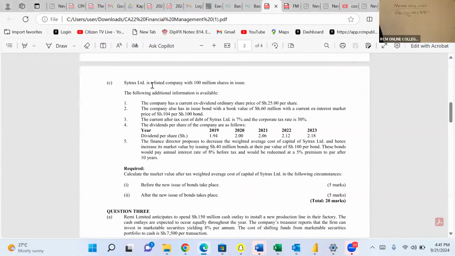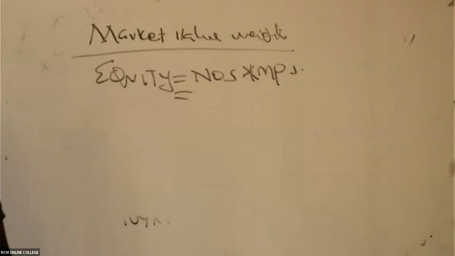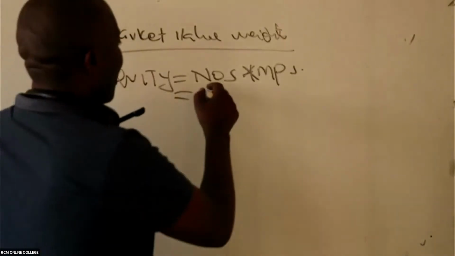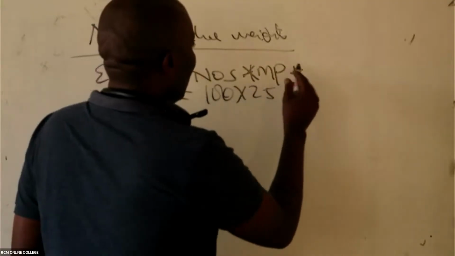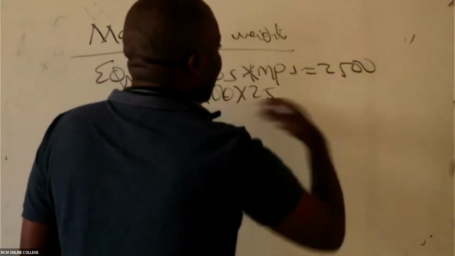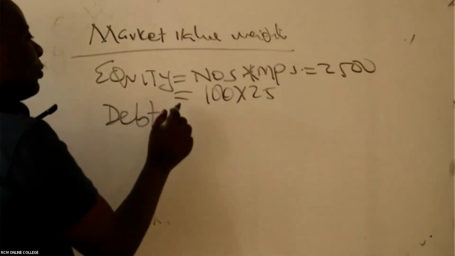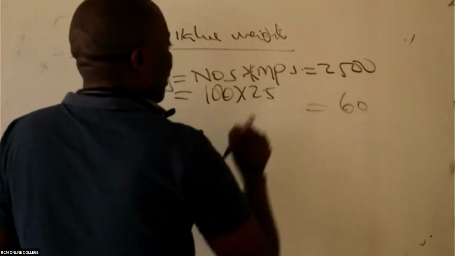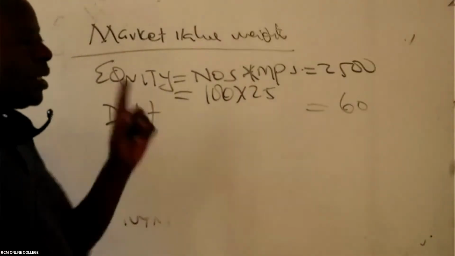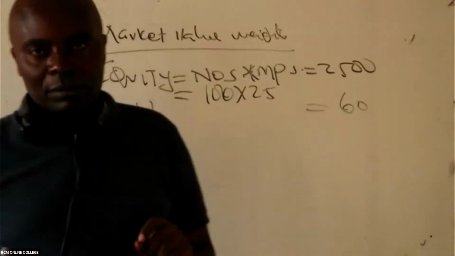You can see the company has 100 million shares, and the market price per share is 25. So 100 times 25 will be 2500. This number is very easy. But when I come to debt, I can see they have told me that debt is 60. But 60 is just what we have in the book.